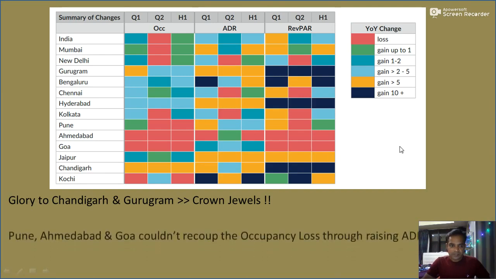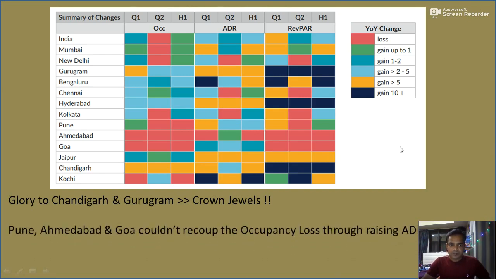So going to the next inference, the cities of Pune, Ahmedabad and Goa, you can see them here, Pune, Ahmedabad and Goa, couldn't recoup the occupancy loss through a rising ADR. As you can see, these three cities had their occupancy dropping versus last year, and all three of them tried to recoup those drop in loss from occupancy through increasing their ADRs, with Pune and Goa trying a 2 to 5%, whereas Ahmedabad trying just 1%.